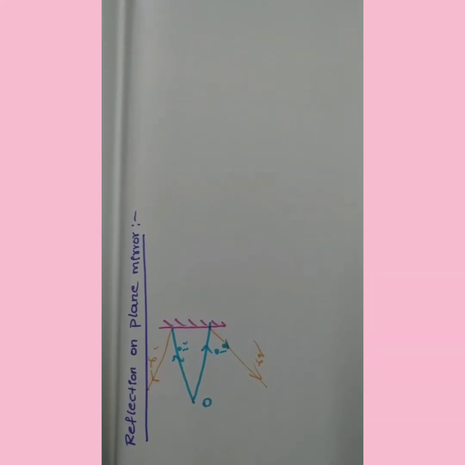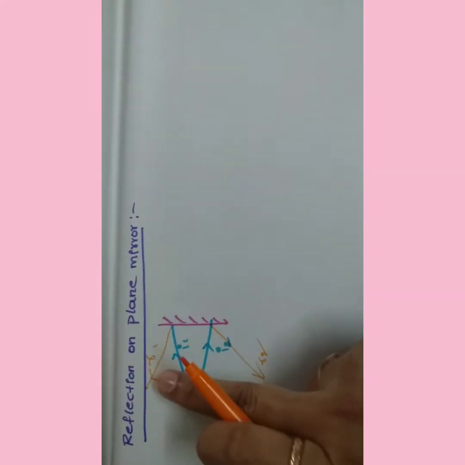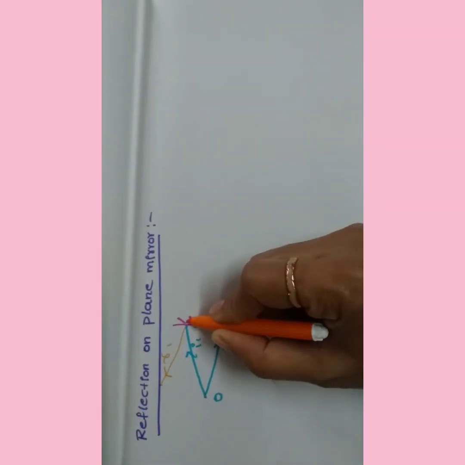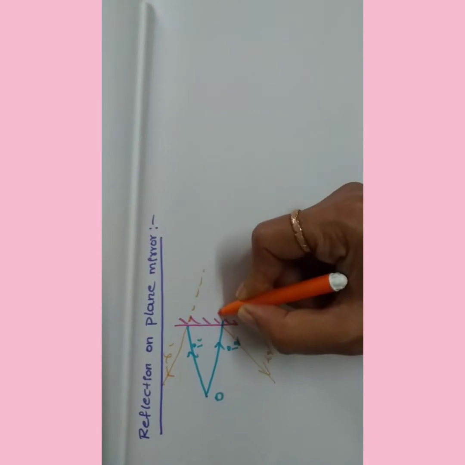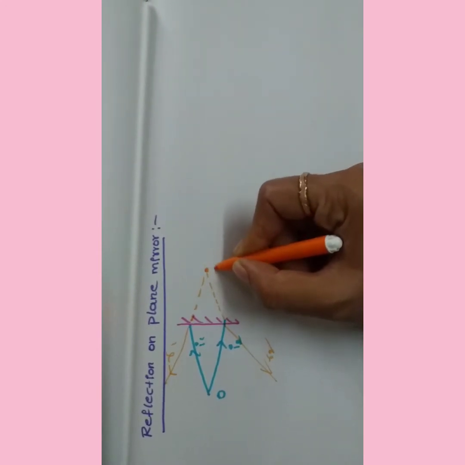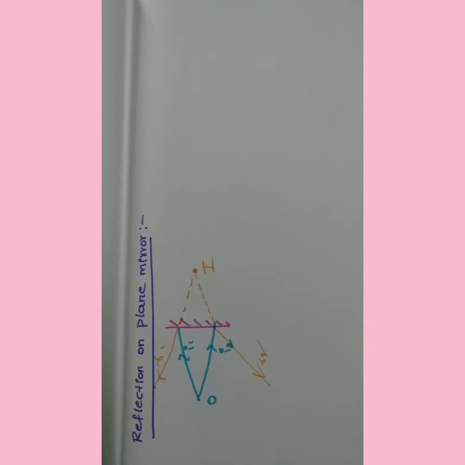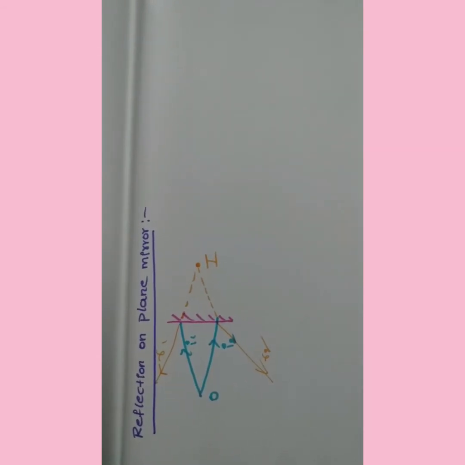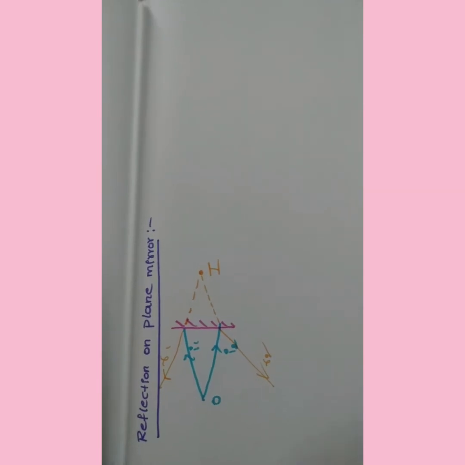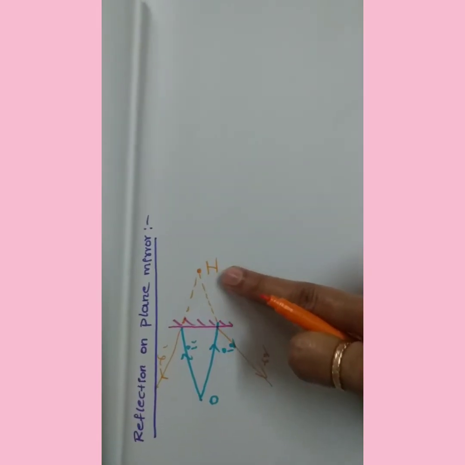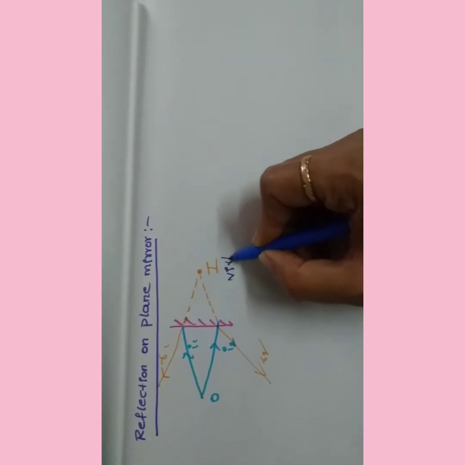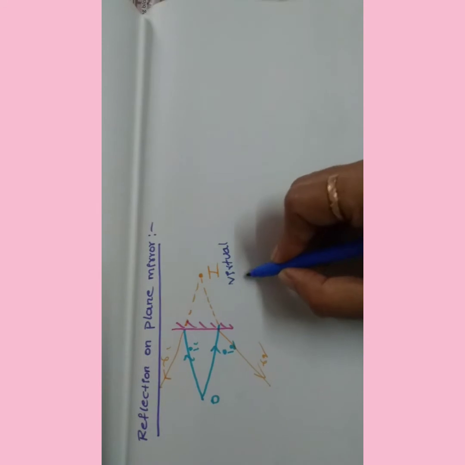That's why they won't propagate to the other end. Then how can you see the image? Because these two reflected rays are not meeting at all. Then what do we have to do? Very simple logic. Let's extend these two reflected rays. If we extend them, they will meet at one point. There we are getting an image, not an object, sorry. Which type of image is it? It is a virtual image.